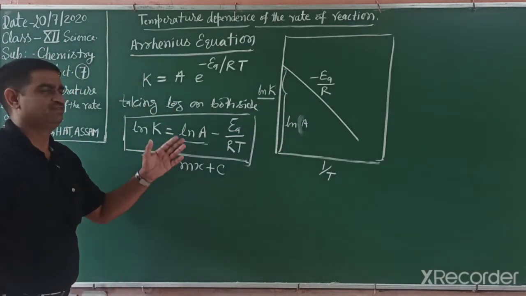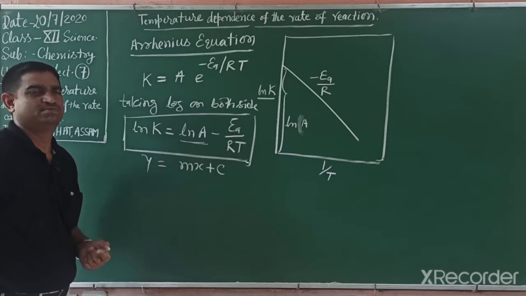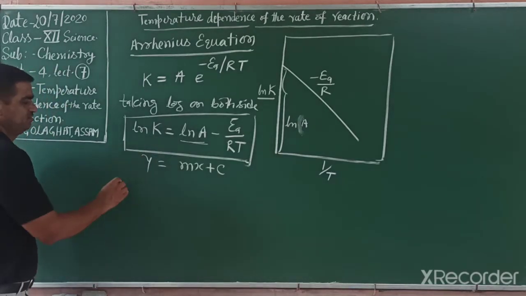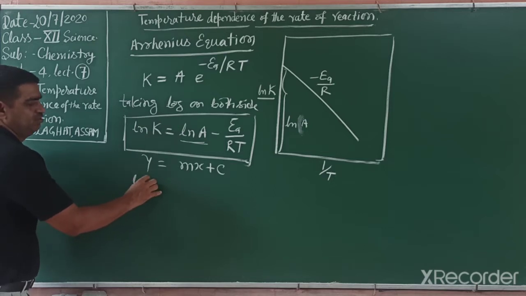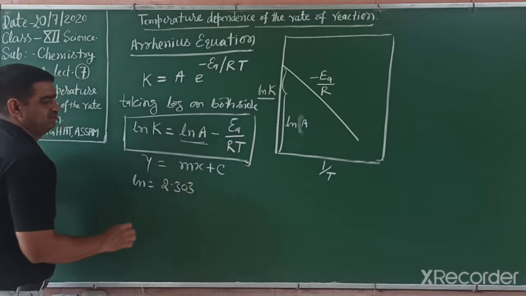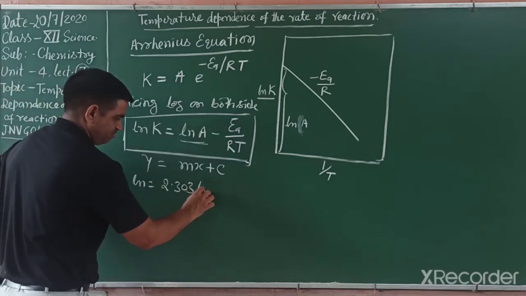So students, we can write this equation in another way. If you change it to log base 10, we know natural log is equal to 2.303 log.